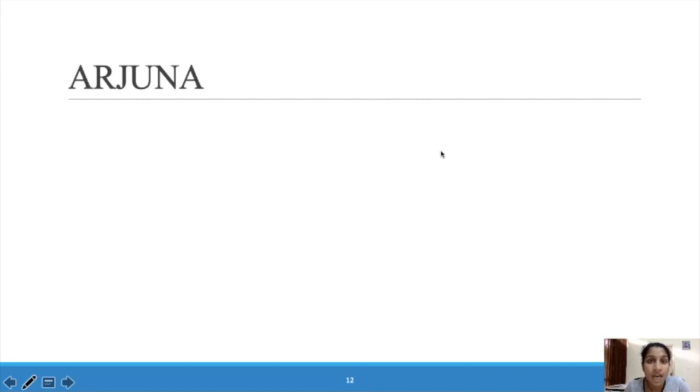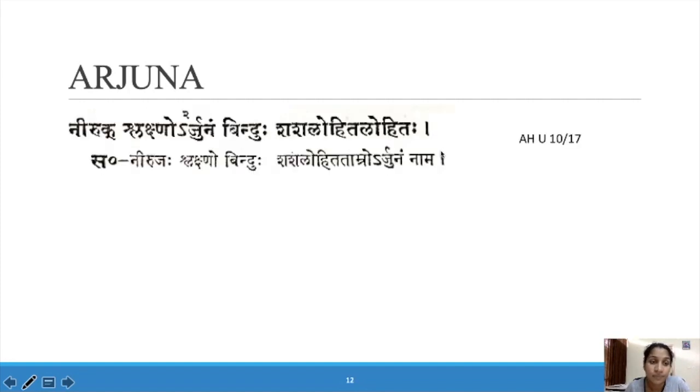The next disease is Arjuna. This is a Raktaja Vikara. According to Ashtanga Hridaya, "Niruk slakshno arjunam binduhu shashalohida lohitaha." Niruk, there is no pain. Slakshno, slimy, shiny.